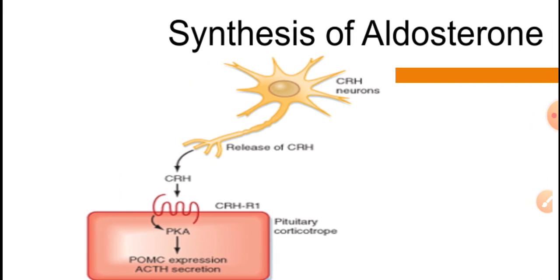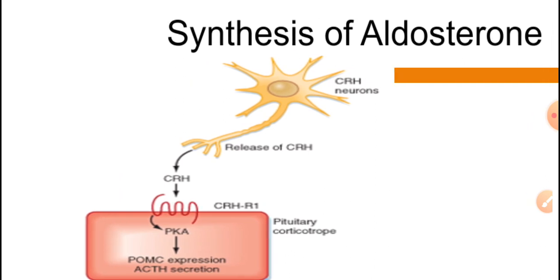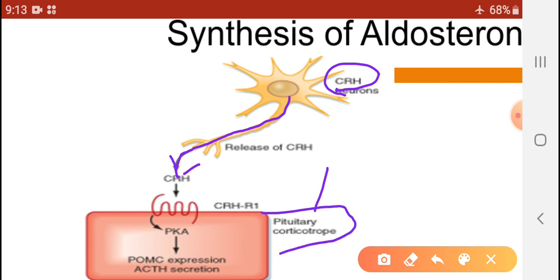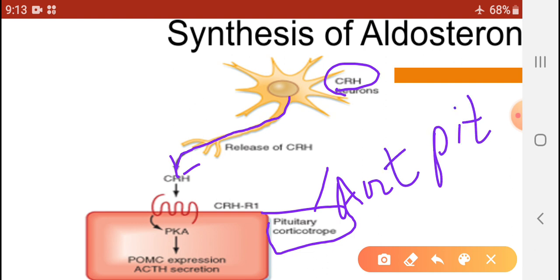As the hypothalamus contains neurons, from the hypothalamus this CRH hormone is released, and this CRH acts on the pituitary cells, particularly the anterior pituitary, and in the anterior pituitary this CRH acts on the corticotroph cells.